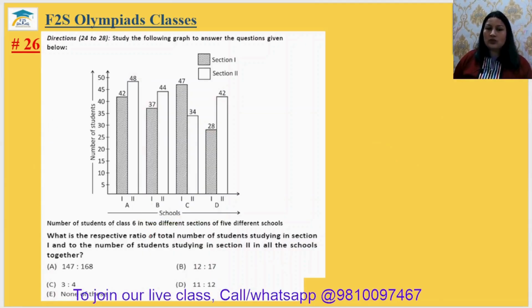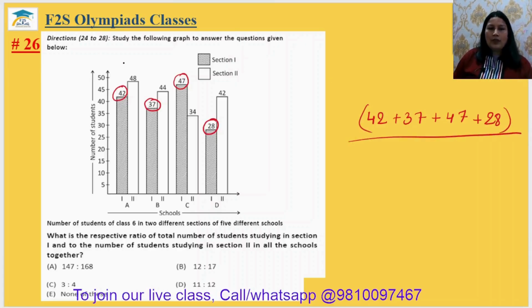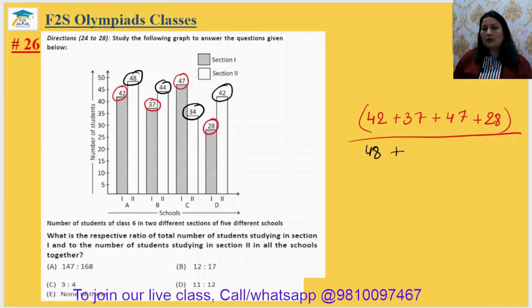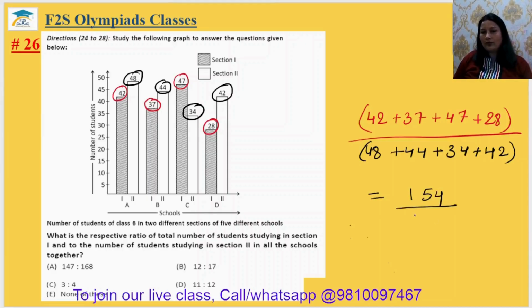Question number 26 with same data. What is the respective ratio of the total number of students studying in the section 1 to the number of students studying in the section 2 in all the schools together? ठीक है, तो we have to add 42 plus 37 plus 47 plus 28 first. तो 42 plus 37 plus 47 plus 28 अपॉन हमें करना है यहाँ पे 48 plus 44 plus 34 plus 42. अगर after adding this two, you will get 154 by 168.